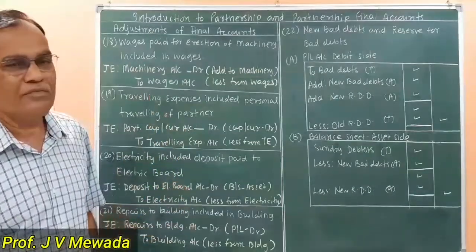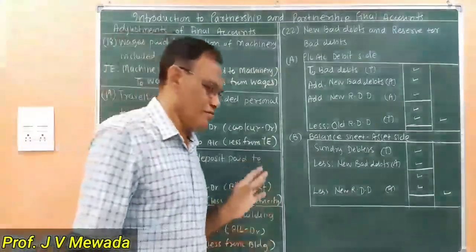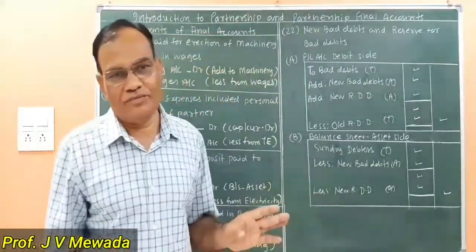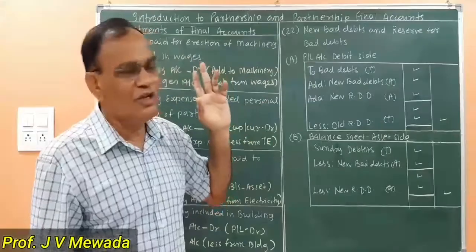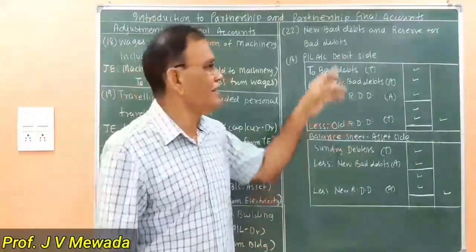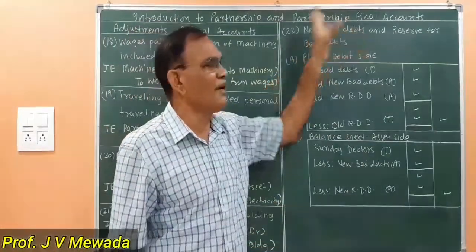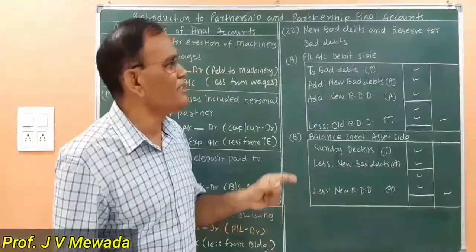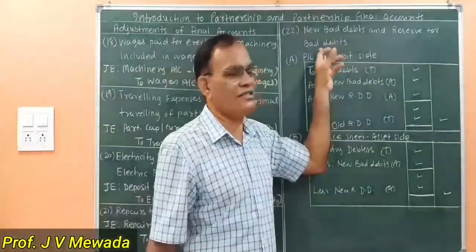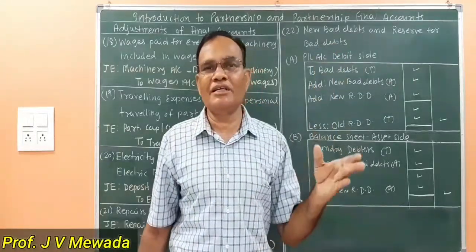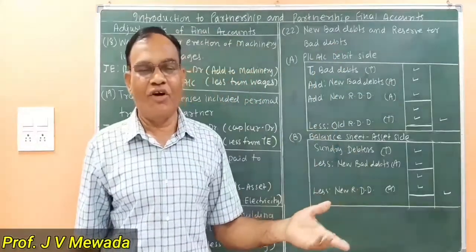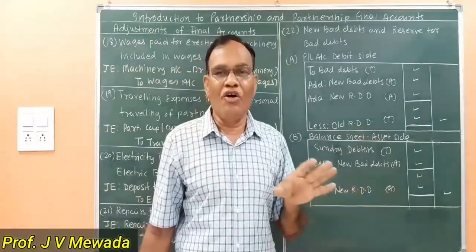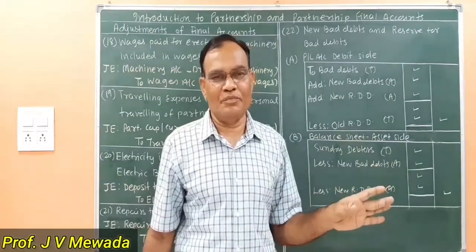Now we'll see adjustment number 12. Here I am not giving the entries, I am giving the formula, and it is a combination of 2 adjustments. One adjustment is provide for further bad debts, and the second adjustment is create reserve for bad debts, or we can say create reserve for doubtful debts, or reserve for bad and doubtful debts. All the names are one and the same.